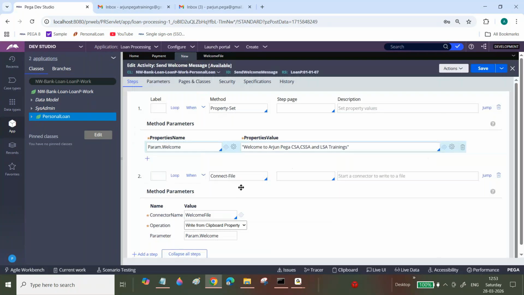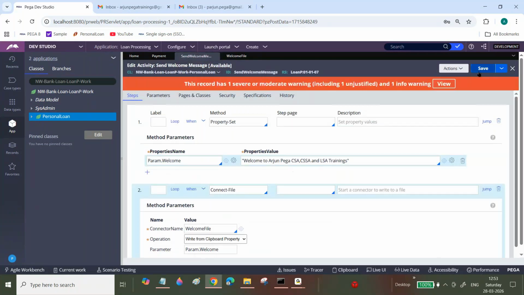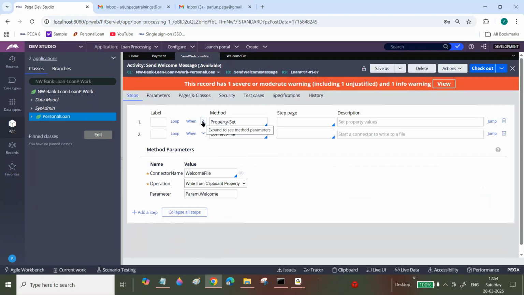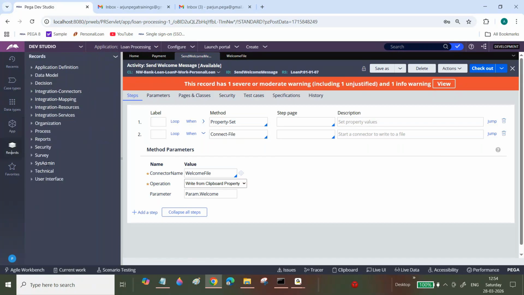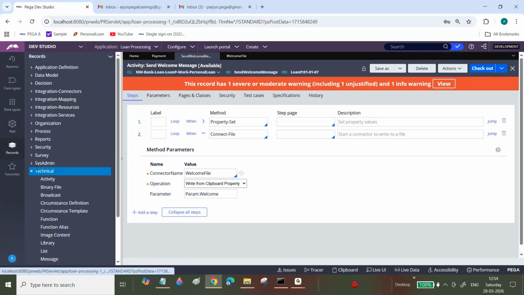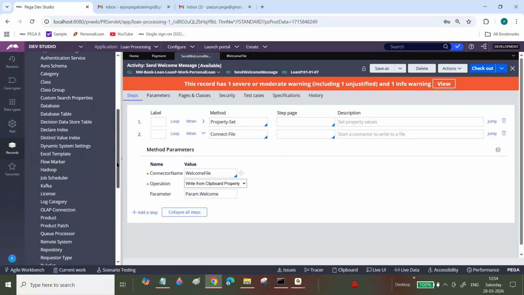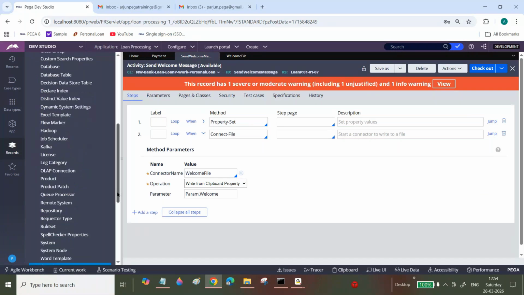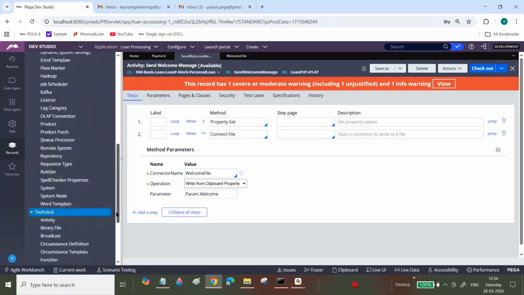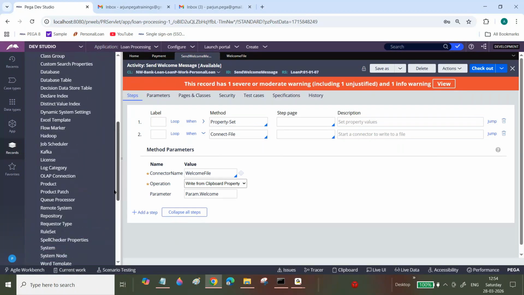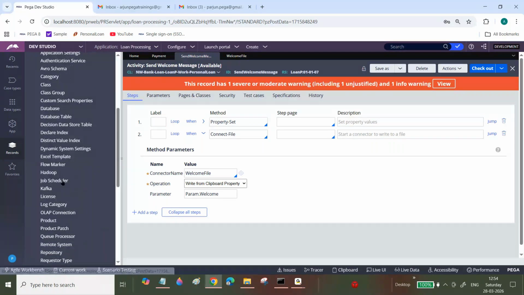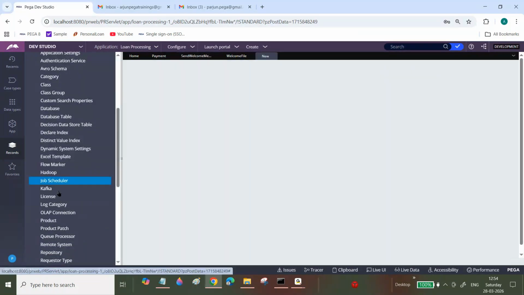So what is my requirement? Every day at 4 a.m. I want to run this and place the file. Previously I sent reminder emails; now I'm going to create a job scheduler. Where is the navigation? I'm quickly creating a job scheduler.